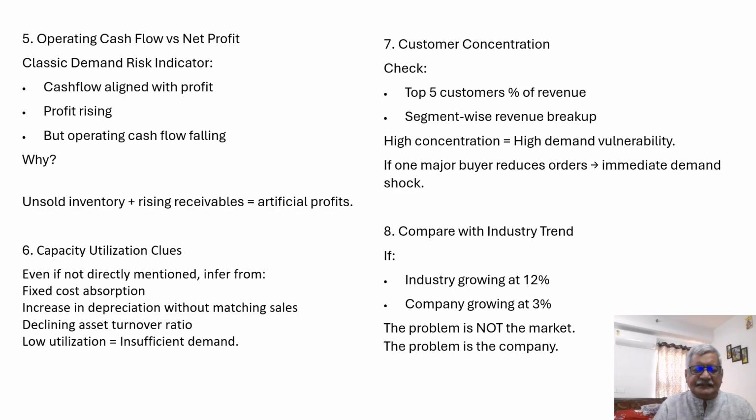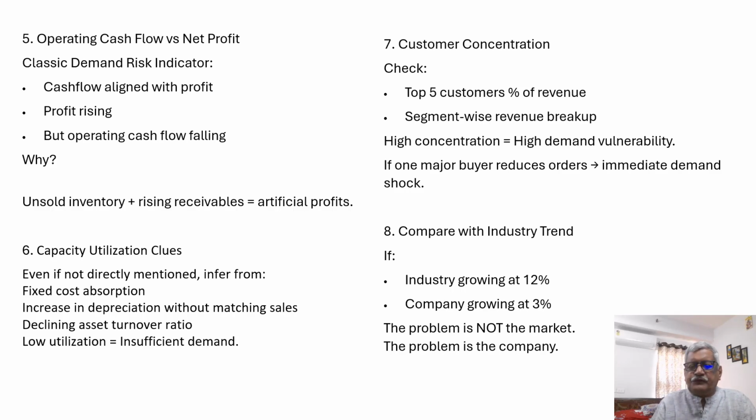6. Capacity utilization clues. Even if not directly mentioned, infer from fixed cost absorption, increase in depreciation without matching sales, declining asset turnover ratio. Low utilization is equal to insufficient demand. 7. Customer concentration.